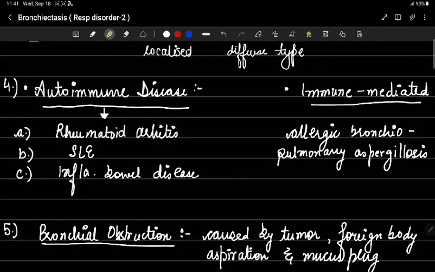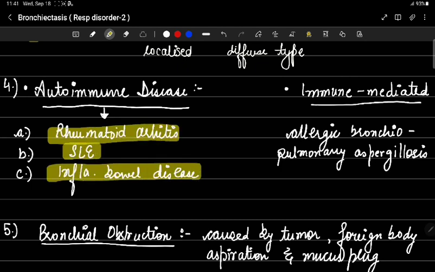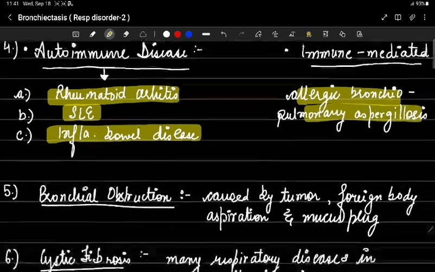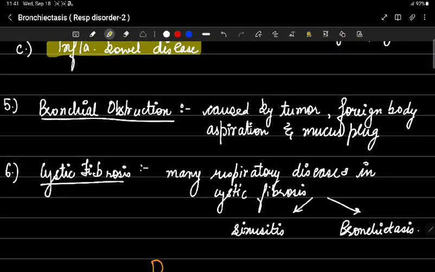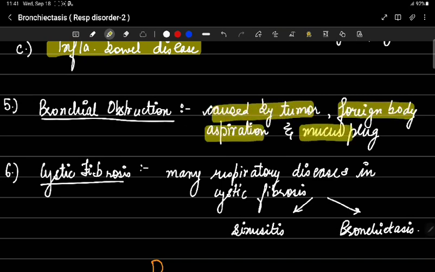Now comes the autoimmune disorders, that is rheumatoid arthritis, SLE, inflammatory bowel disease. Immune mediated diseases, that is allergic bronchopulmonary aspergillosis. Bronchial obstruction is caused by tumor, foreign bodies, aspiration and mucus plug. Cystic fibrosis: many respiratory diseases in cystic fibrosis are sinusitis and bronchiectasis.